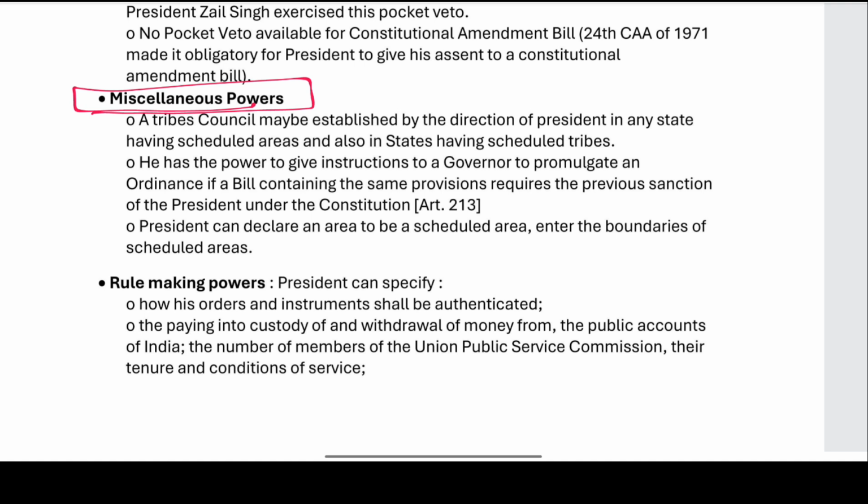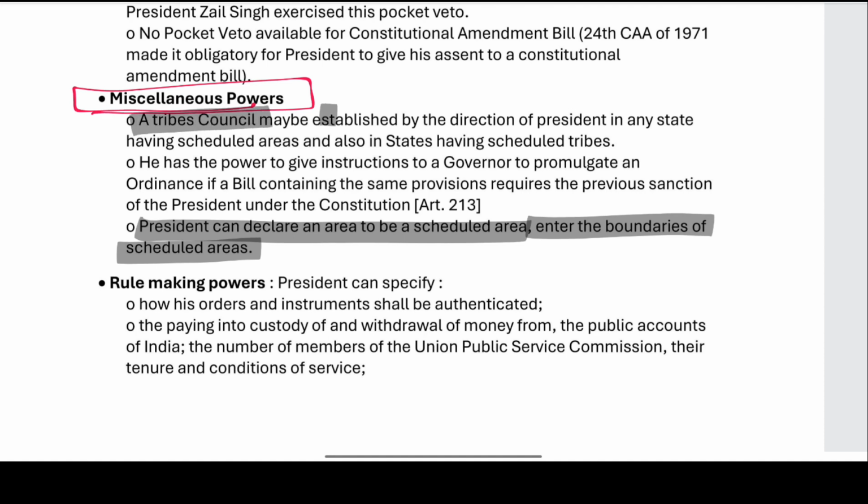What do they say in the miscellaneous powers? First, the President declares an area to be a scheduled area. Who declares the area to be a scheduled area? The President declares an area to be a scheduled area and alters the boundaries of the scheduled areas. Now, the tribal council is set up by the direction of the President.